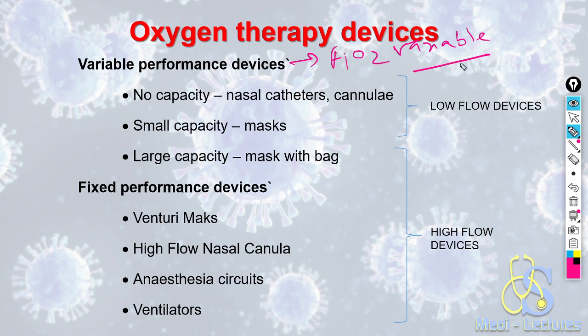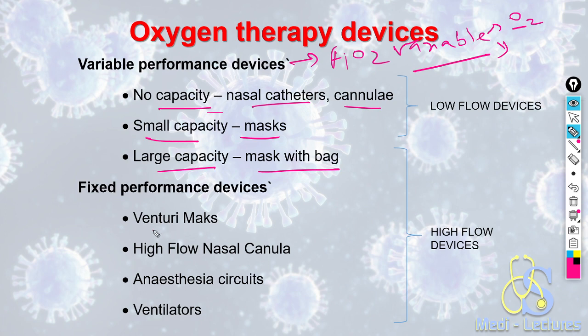The FiO2 is variable according to the oxygen flow and also depends on the respiratory demand of the patient. The FiO2 in these cases decreases as the respiratory rate of the patient increases. So these are variable performance devices: no capacity like nasal catheters or cannula, small capacity like simple face mask, and large capacity devices like mask with bag.